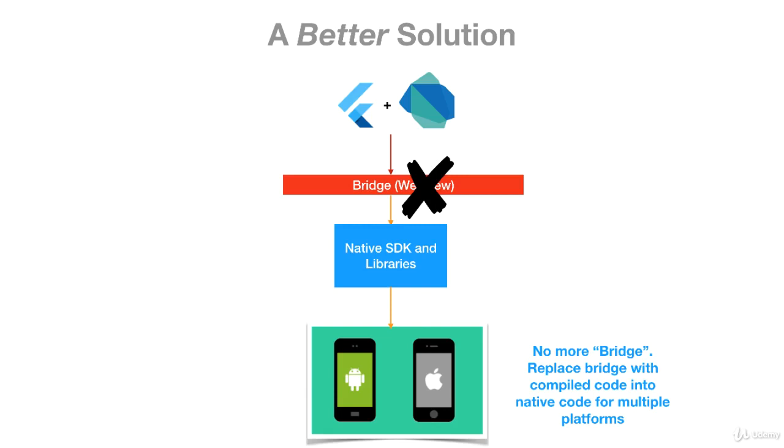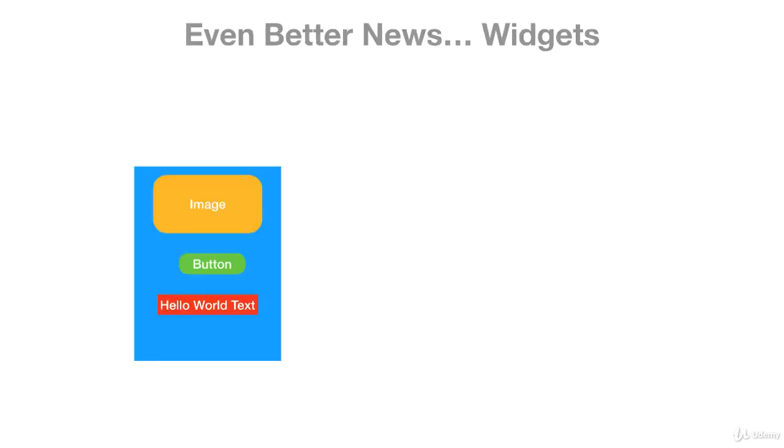There's still a little bridge there because with the compilation we still have to figure out a way to get to the native SDK, but it's faster and more straightforward as opposed to the previous solutions. So this, so far, is the best way to get this job done. Okay? So that's gone. And there we go. Flutter, like React Native and other JavaScript frameworks, also provides reactive style views. What that means is that Flutter takes a different approach to avoid performance problems caused by the need for a JavaScript bridge by using a compiled programming language.